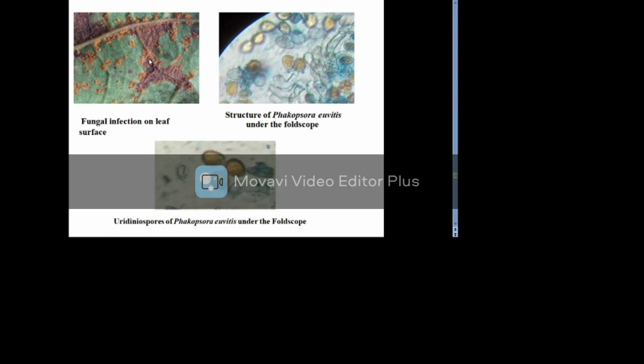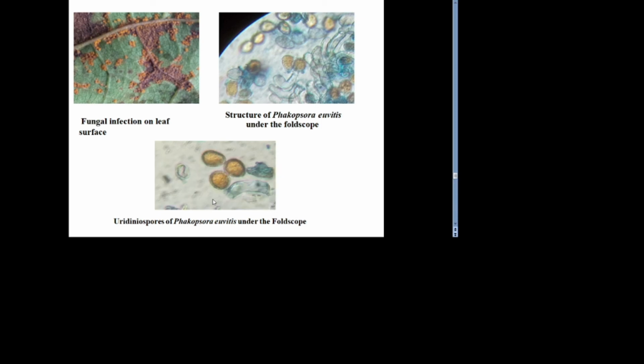The first image shows the symptoms on the leaf surface. The second image shows the structure of Phakopsora euvitis under the Foldscope. And the third image shows the urediniospores of Phakopsora euvitis under the Foldscope.